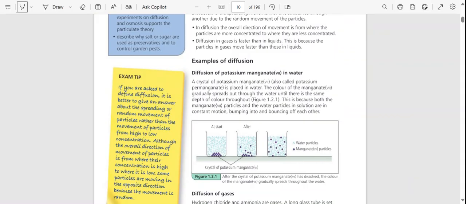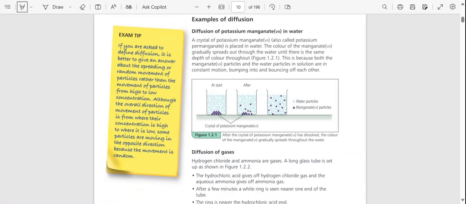Diffusion in gas is faster than in liquids. This is because the particles in gases move faster than in liquids. So we have an exam tip.